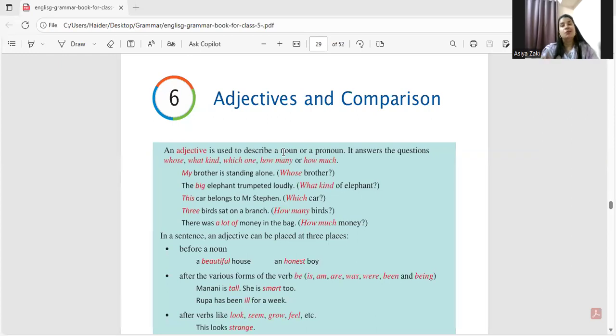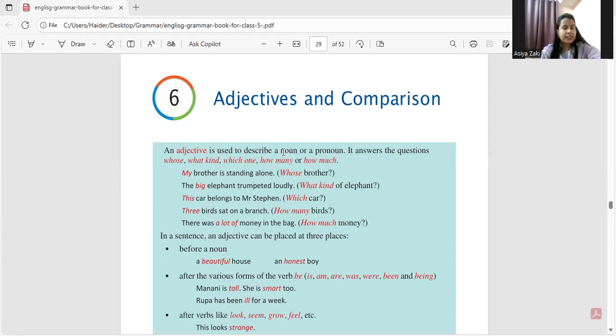Okay. Now, an adjective is used to describe a noun or a pronoun. What is a noun? A noun is the name of a person, place, animal, or thing, right? And a pronoun is a word that we use instead of a noun, like he, she, it, they, them, right? So adjectives describe nouns and pronouns. They always answer questions like who, whose, what kind.